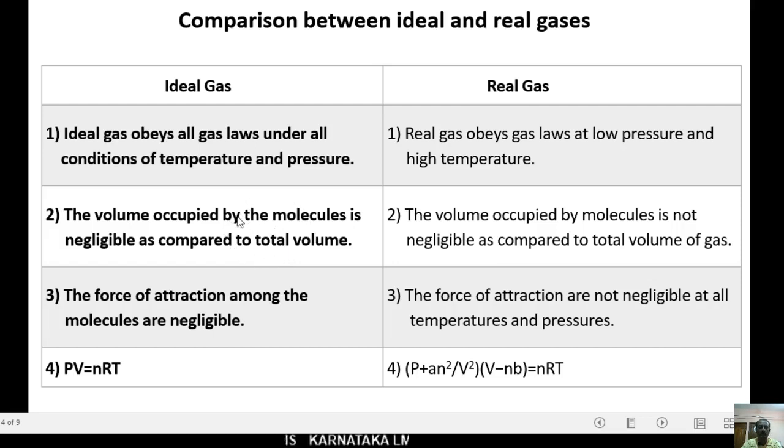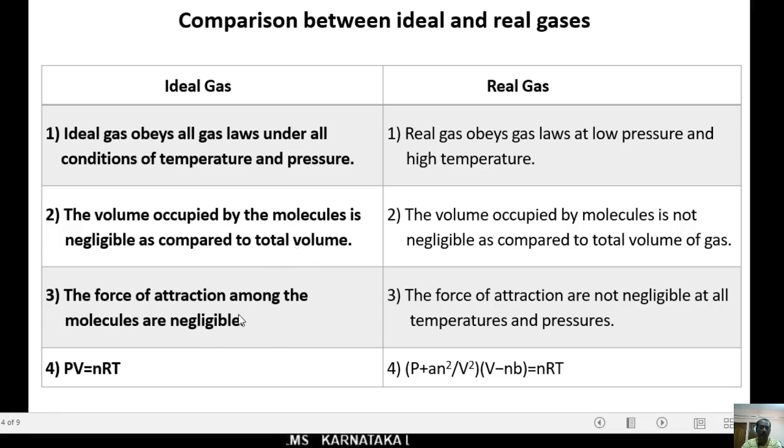But in case of real gas, the volume occupied by molecule is not negligible as compared to total volume of a gas. Here in the real gas we consider the volume occupied by molecule, but in case of ideal we don't consider the volume occupied by the molecule.